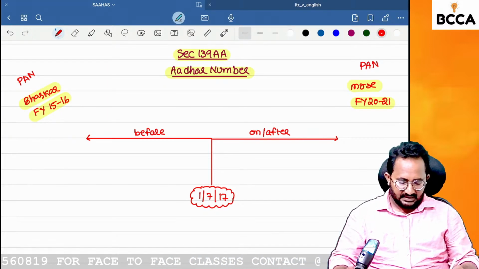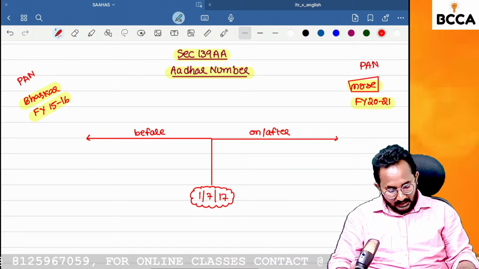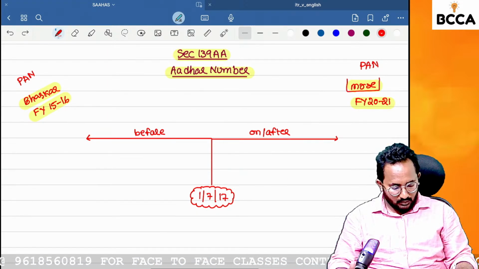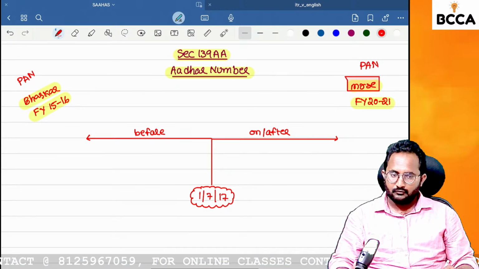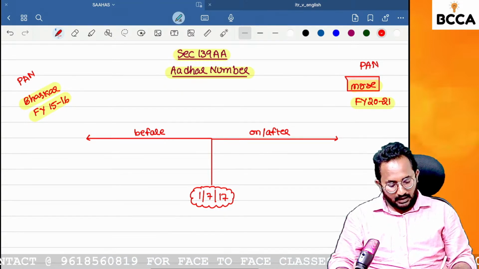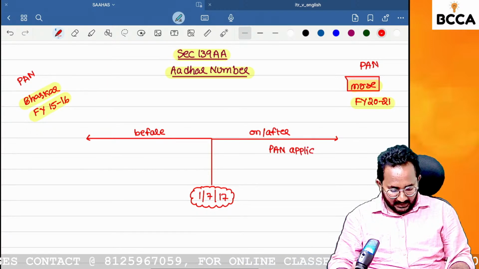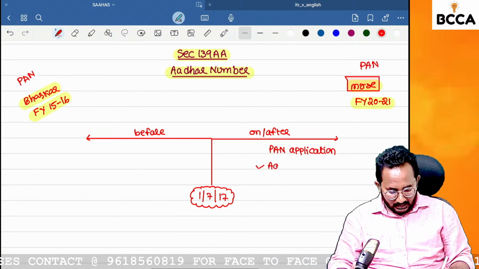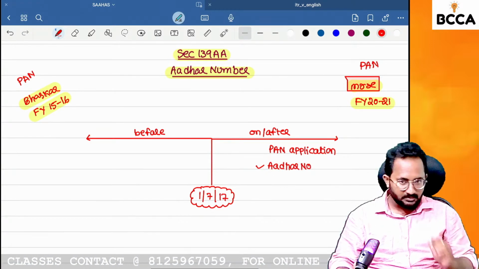Suppose, can you tell me, Mr. X has taken the PAN number on or after this date or not, ma'am? Yes. At the time of application of a PAN, definitely you need to go to the BCCA center. Then you have to fill the PAN application in order to obtain the PAN. In the PAN application itself, there is an Aadhaar number column.